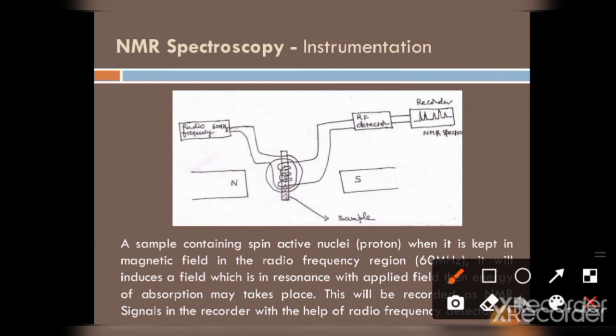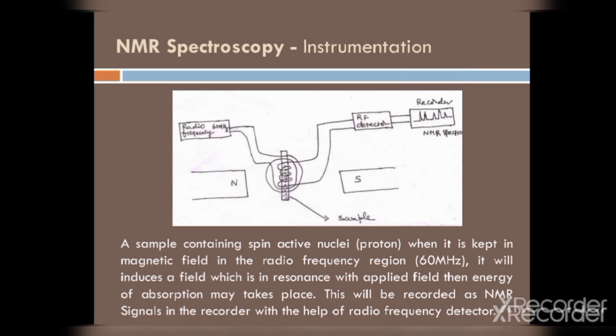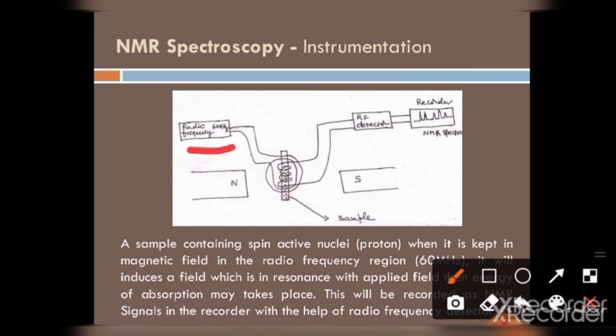Let us discuss the NMR spectroscopy instrumentation. Here there is a North Pole and a South Pole, with a magnet which has magnetic fields around it, and a radio frequency of 60 megahertz is passed through the spin active nuclei of the sample proton, which is kept in the magnetic field.